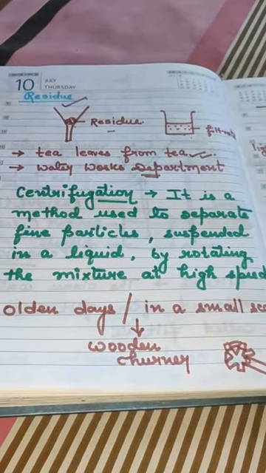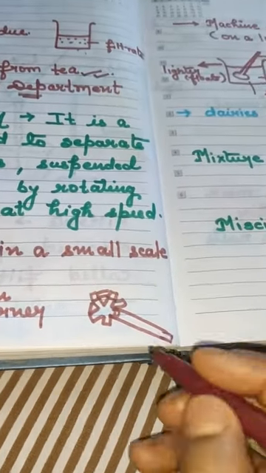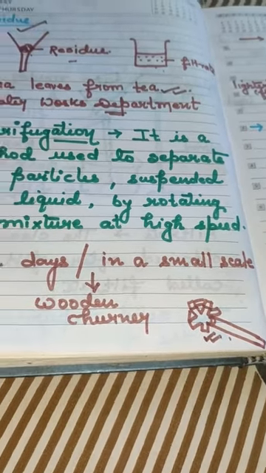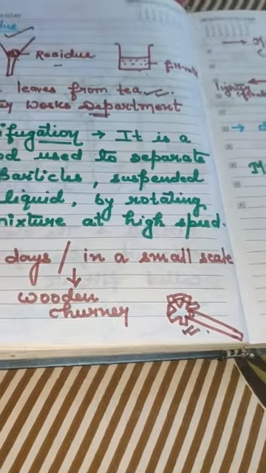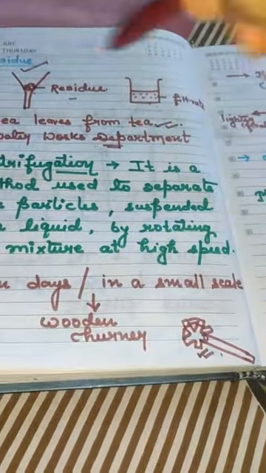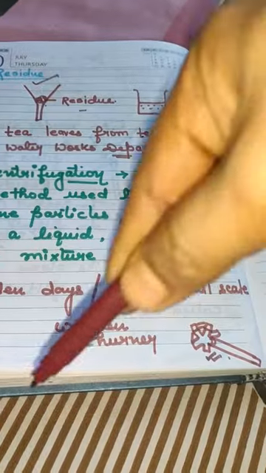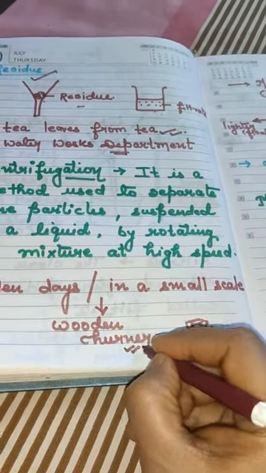centrifugation. What is the meaning of centrifugation? Have you seen this wooden churner at your home? After preparation of the dal, your mother used to rotate the dal with the help of a wooden stick. That wooden stick is known as a wooden churner.